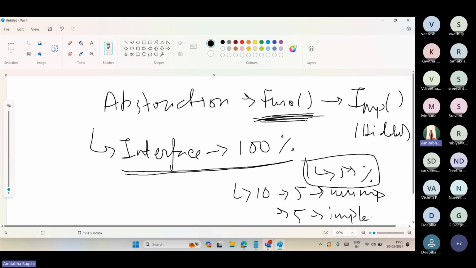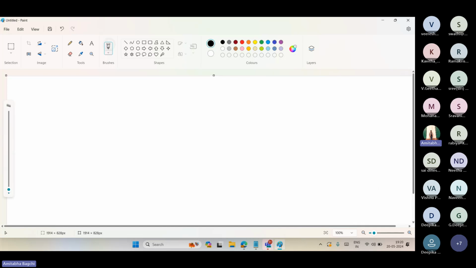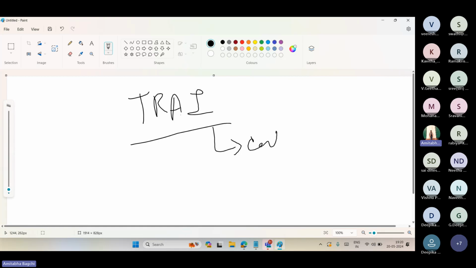Think of TRAI, the Telecom Regulatory Authority of India. TRAI bound a few things for all the operators: you have to give a policy of call, a policy of SMS, a policy of internet. These are already defined by TRAI.